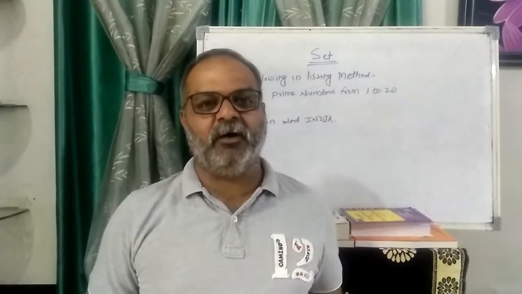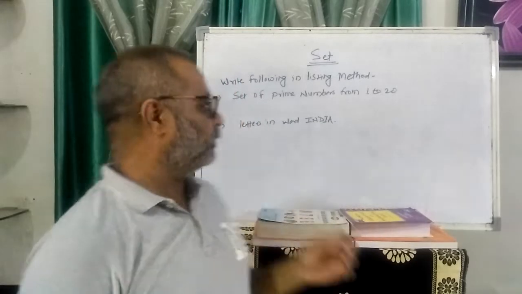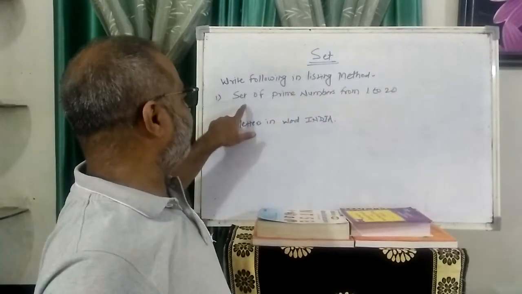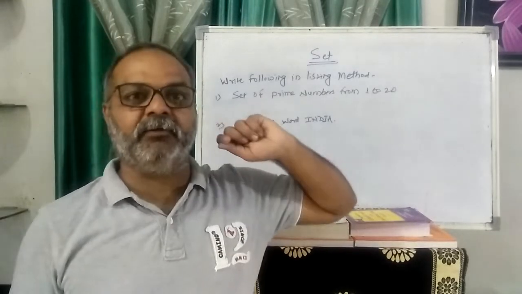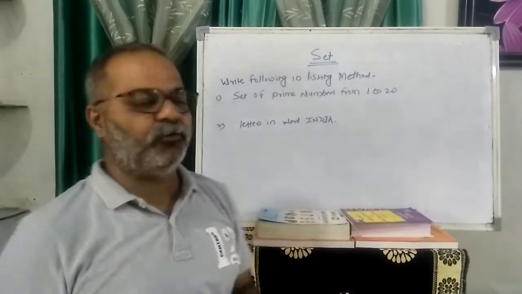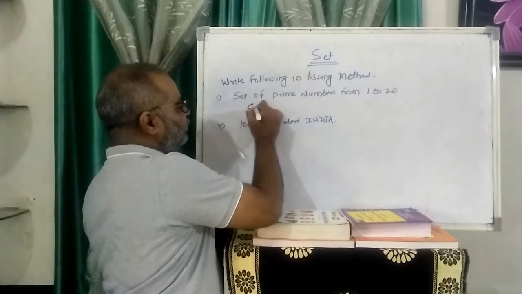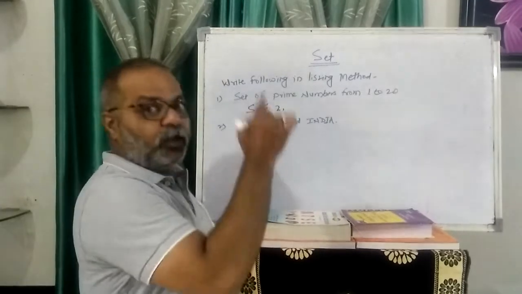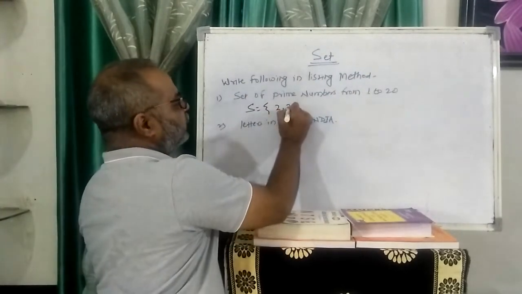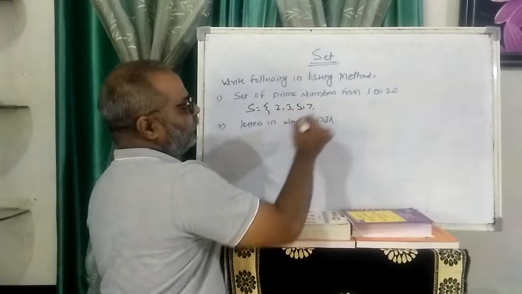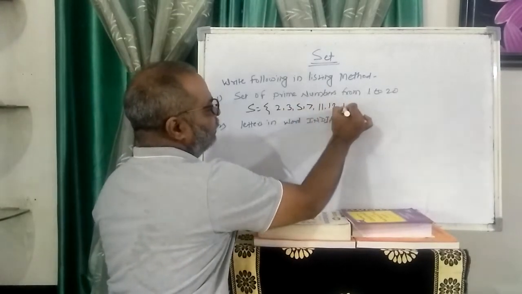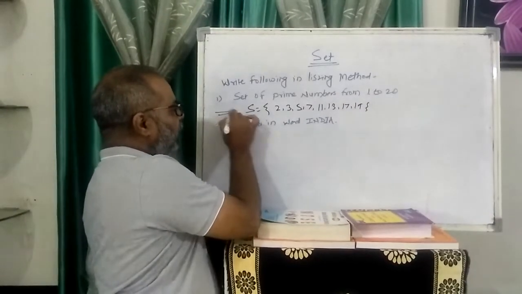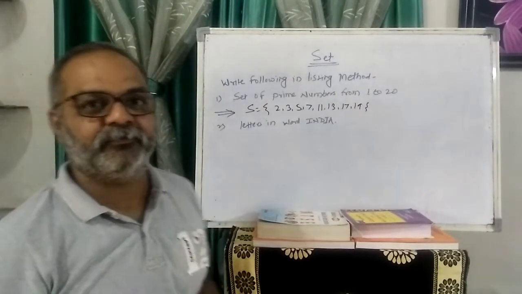So we just have some revision with some problems here. Write the following in the listing method. The problem is: given the set of prime numbers from 1 to 20. How many prime numbers are present from 1 to 20? I just write this set. We write only prime numbers. 2 is a prime from 1 to 20. Here is 3, here is 5, here is 7, 11, 13, 17, 19. So these are the prime numbers from 1 to 20.